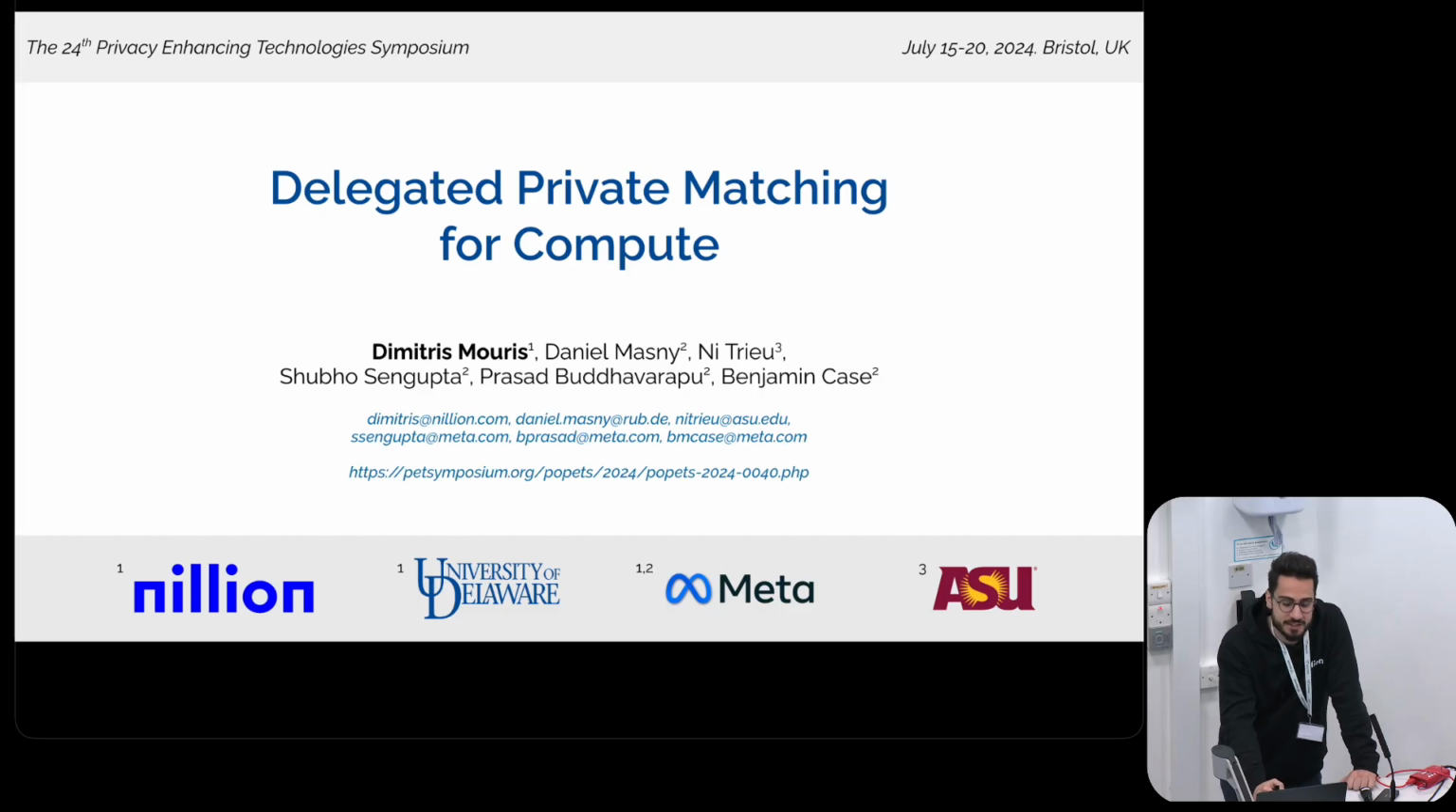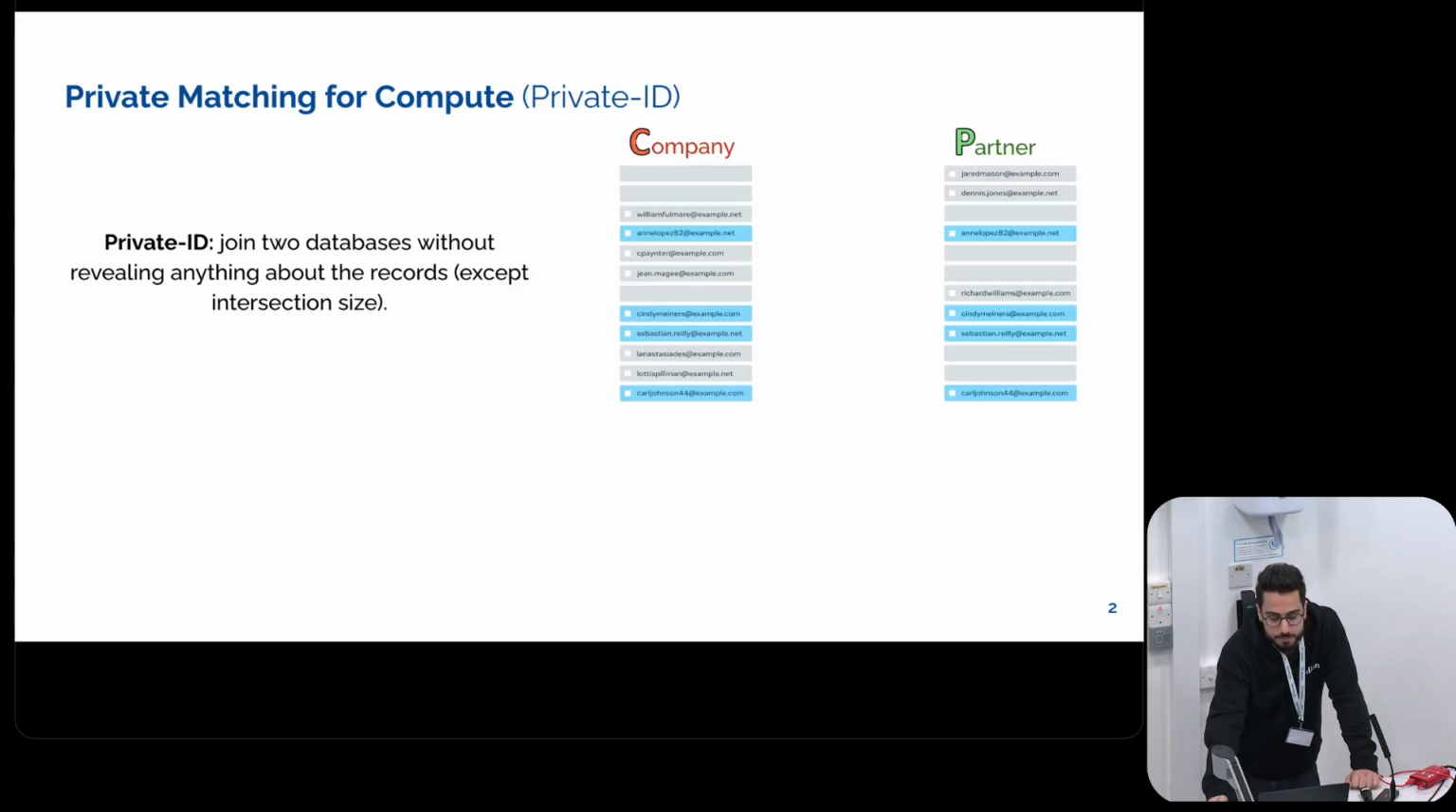I'm a cryptography researcher at Nillion, and this is joint work with Daniel Masny, Nitin Kamat, Subhodeep Sengupta, Prasad Buddhavarapu, and Benjamin Case. This work is called Delegated Private Matching for Compute.